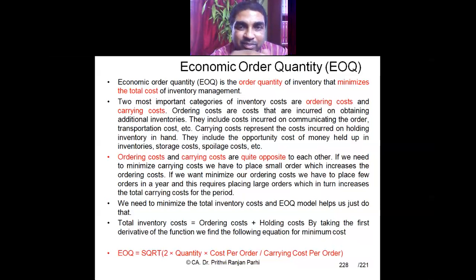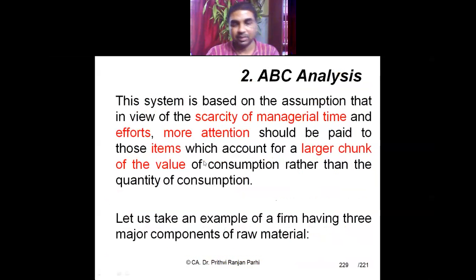As I told you, there is an inverse relationship. If you want to reduce carrying cost, ordering cost will be high. If I want to reduce ordering cost, carrying cost will be high. So sometimes I have to do a balance, a trade-off between these two costs. Therefore, total cost has to be computed, and where total cost is the minimum, that should be the order size. Okay. So the formula is once again written here. You can go through it.